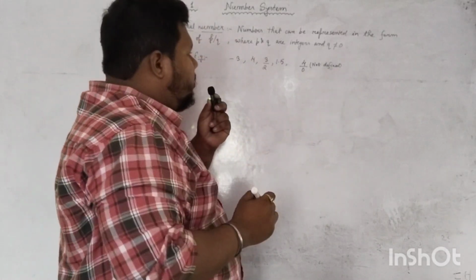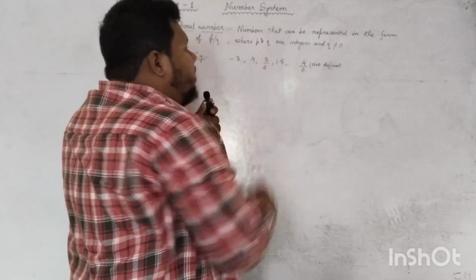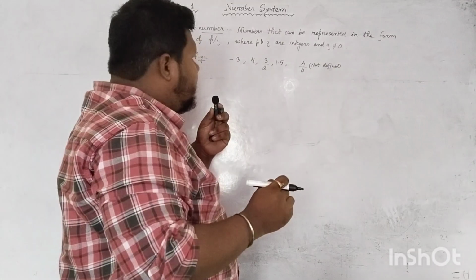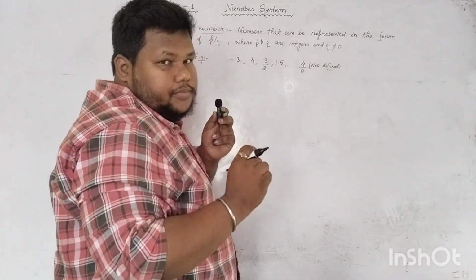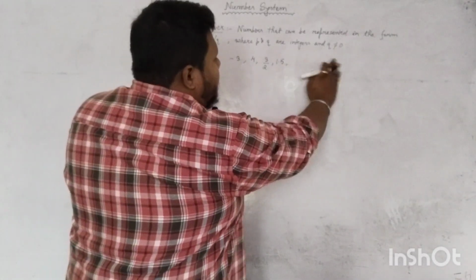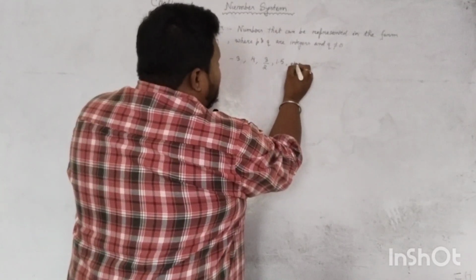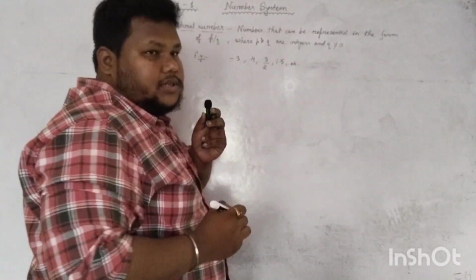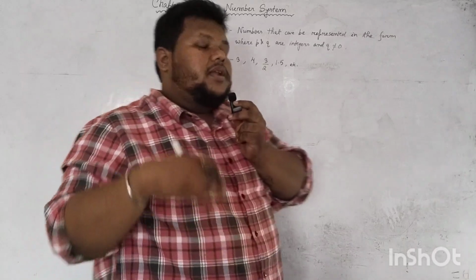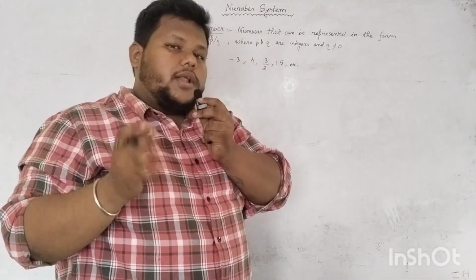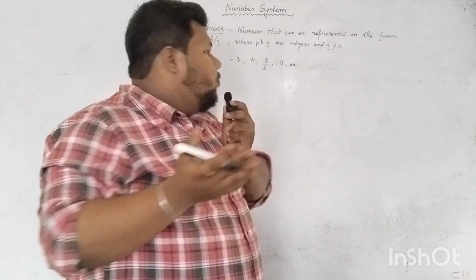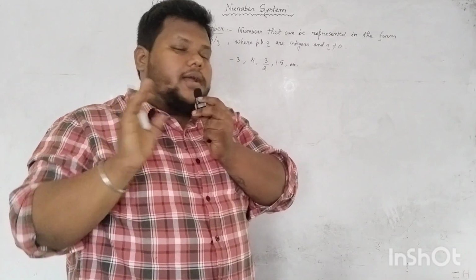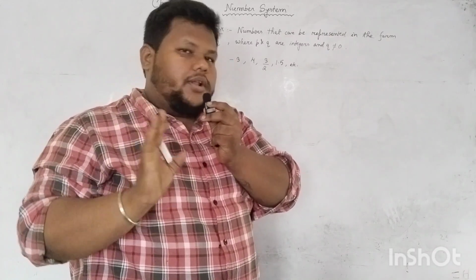That's why the denominator q in a rational number cannot be 0. Remember that. So this is not a rational number. Those numbers that can be represented in fractional form, where both the numerator and denominator p and q are integers and the denominator can never be 0, are known as rational numbers.